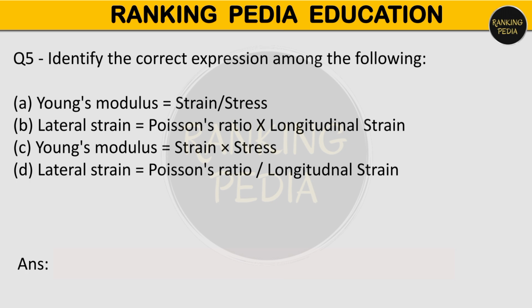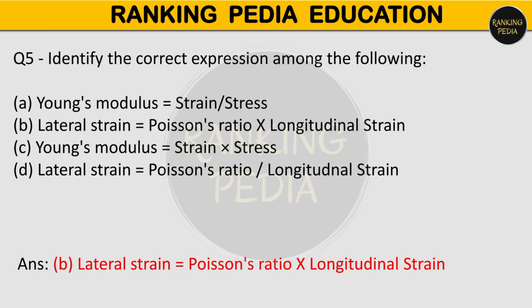As we know, Young's modulus is stress by strain. Poisson's ratio is lateral strain by longitudinal strain. So the correct option is lateral strain equals Poisson's ratio into longitudinal strain. Option number B is correct.